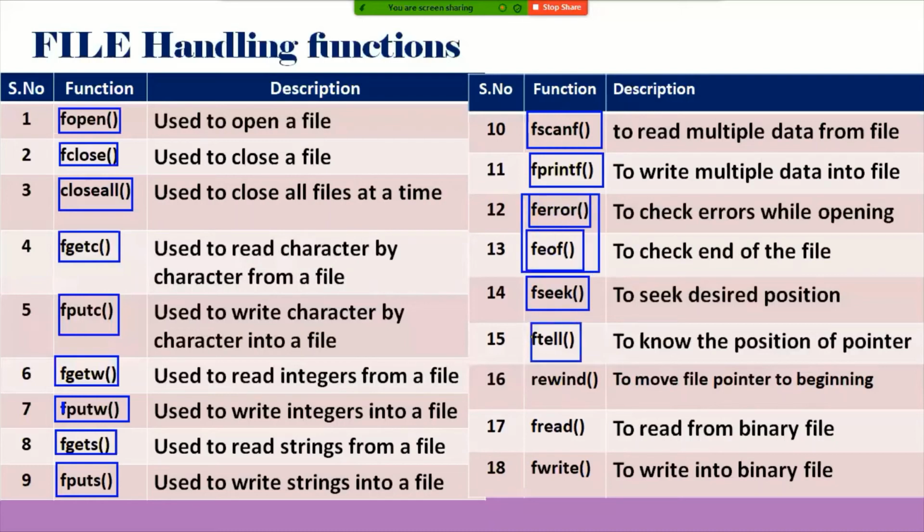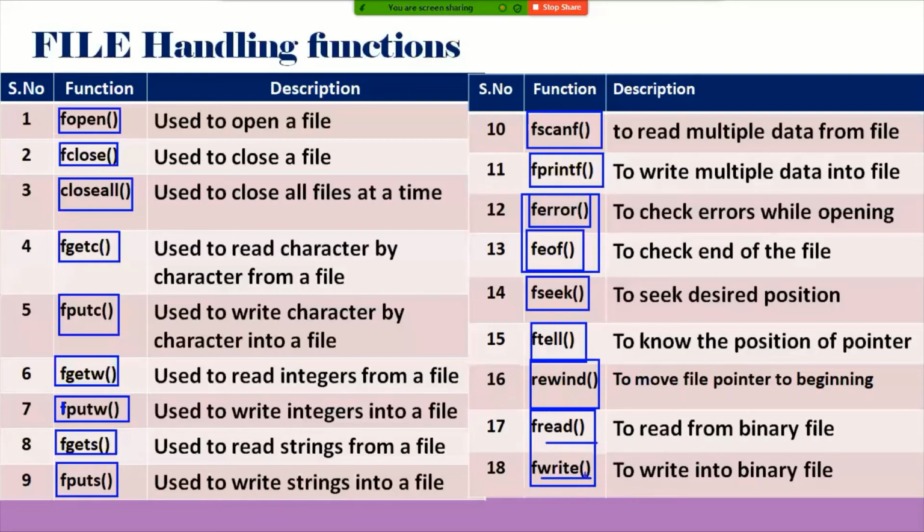FTELL is a random access file function which is to know the position of the file pointer in terms of bytes. And rewind is also a random access file function which is to move the file pointer to the beginning position. And fread and fwrite, these two are binary read write functions. If I want to read from a binary file, fread will be used. If I want to write data into a binary file, fwrite will be used.